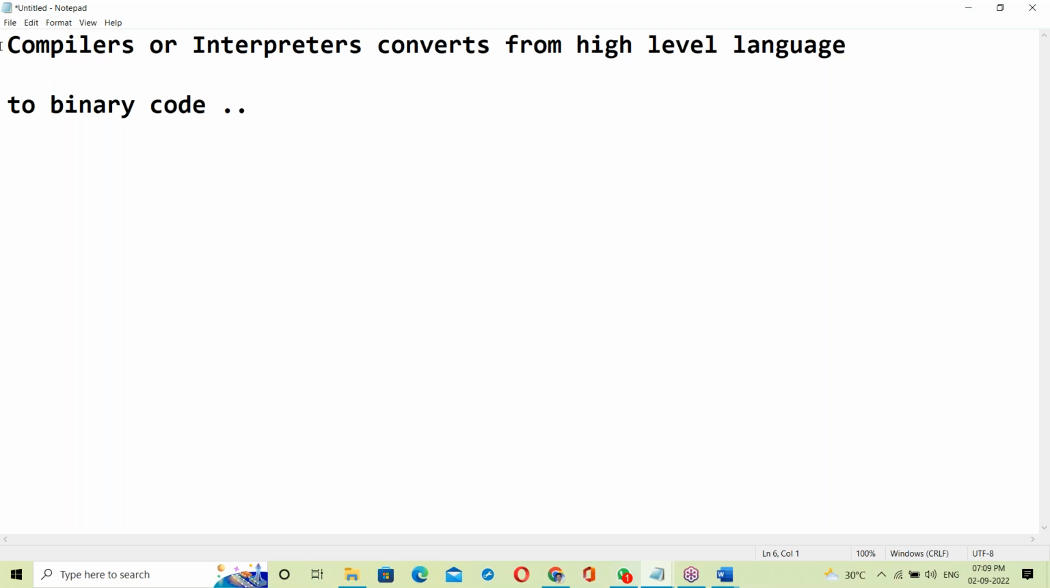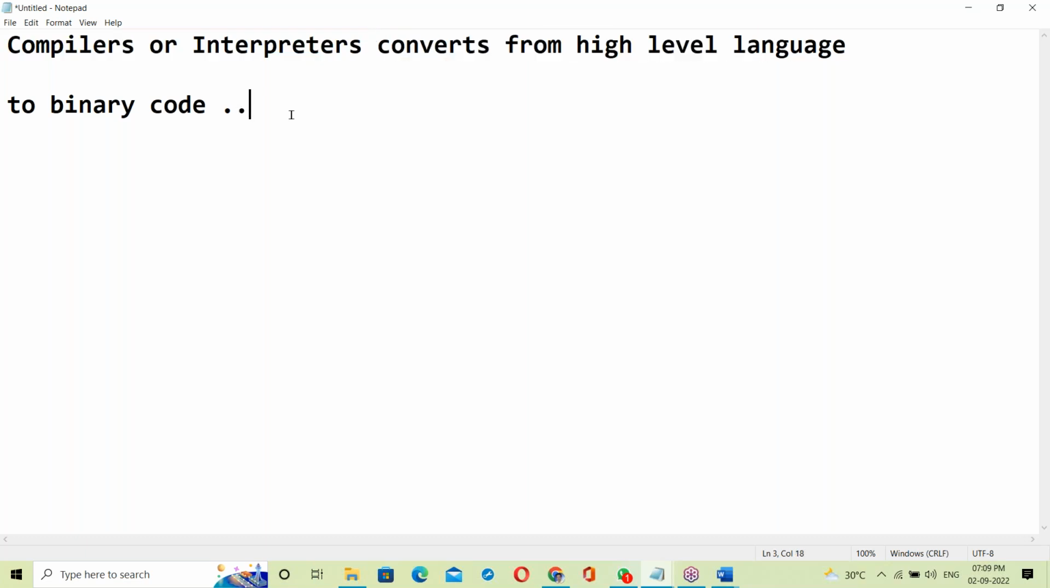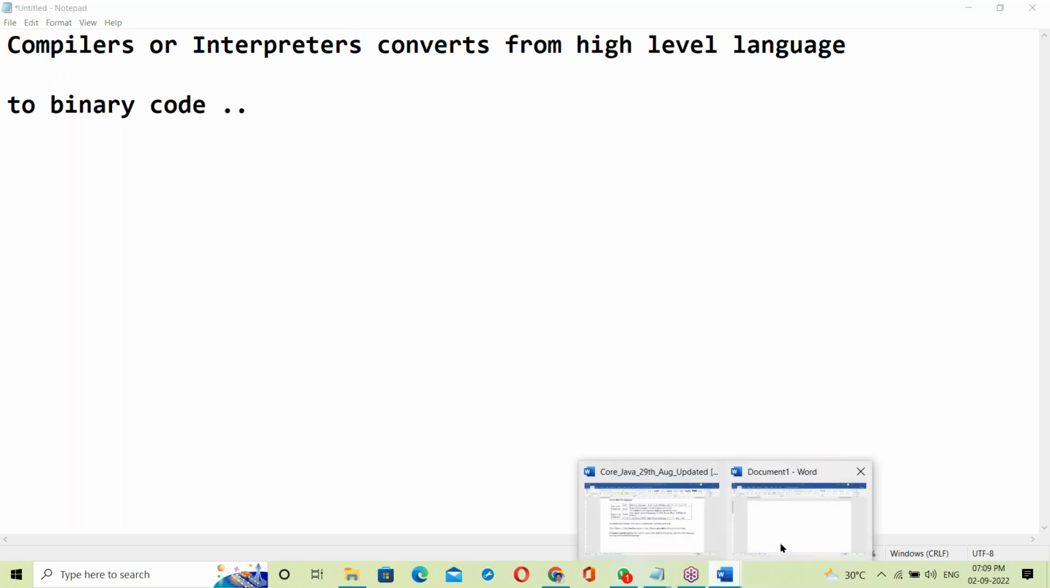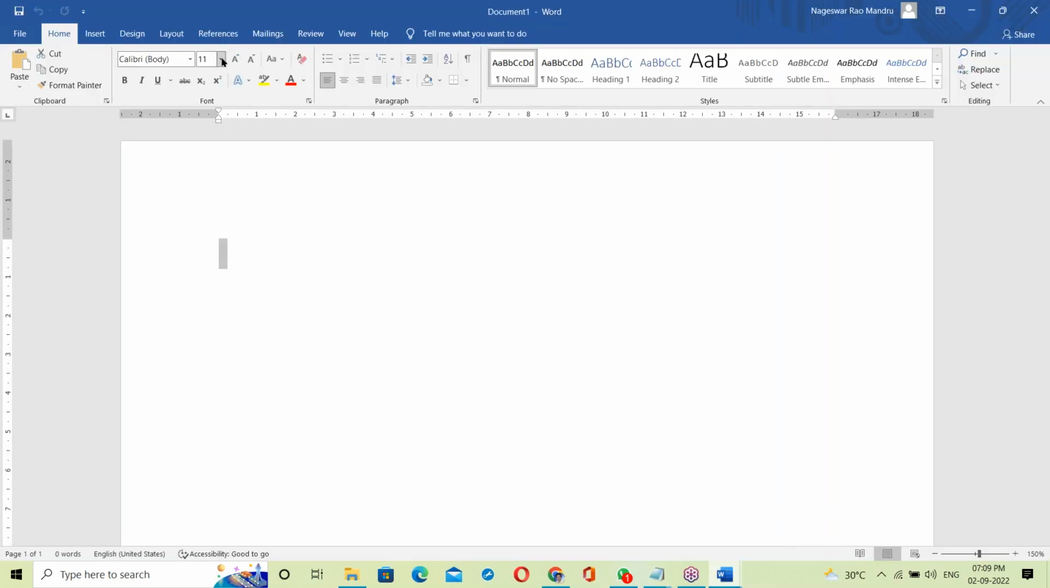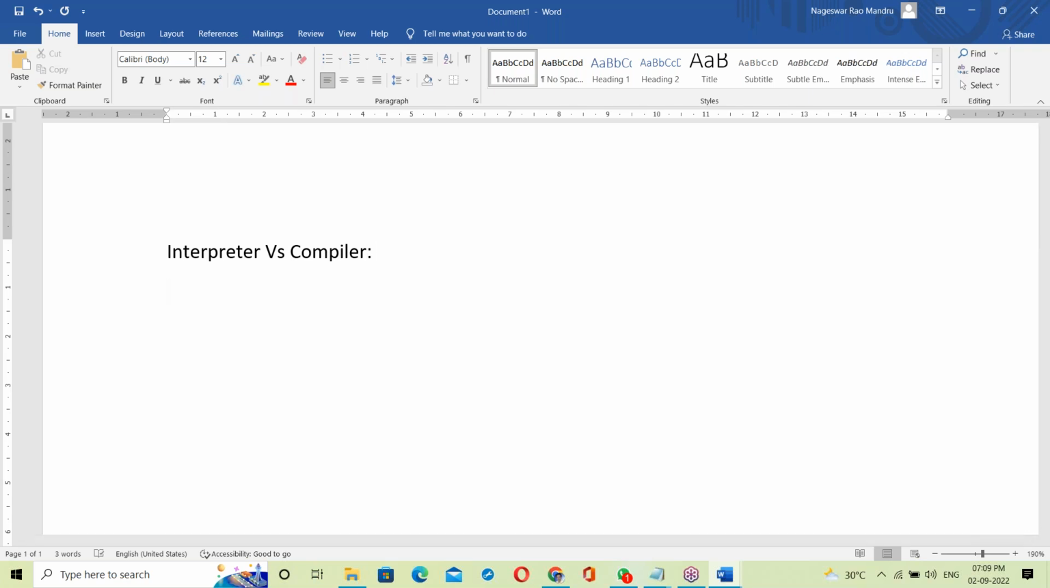Both interpreter and compiler do the same job, converting from high level language to binary code, but there are some differences. What is the difference here? Let us see interpreter versus compiler, and how interpreter and compilers work. First, let us see how an interpreter works.